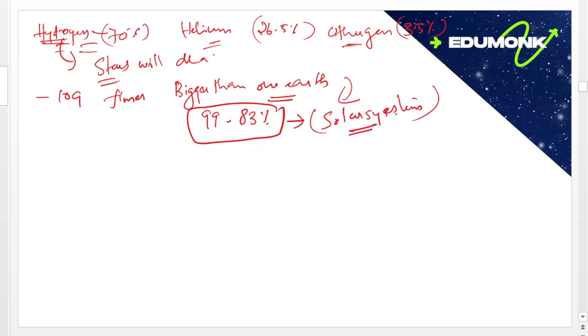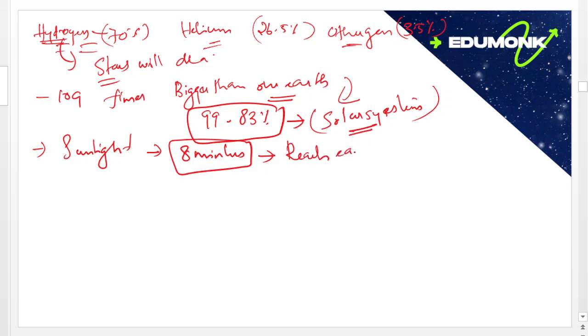Then the sunlight takes 8 minutes to reach Earth's surface.